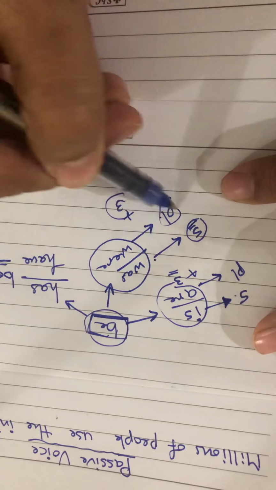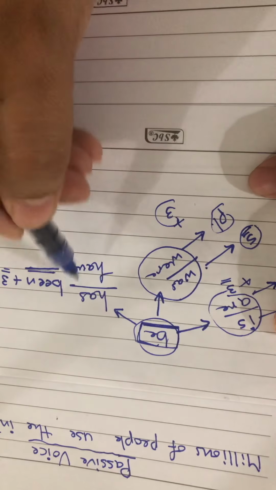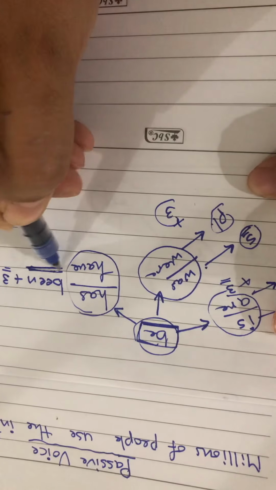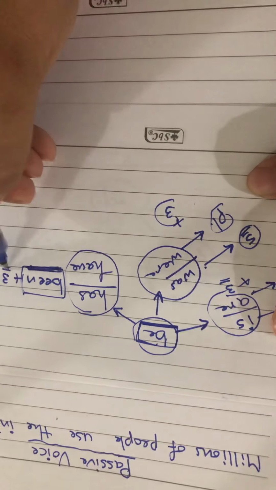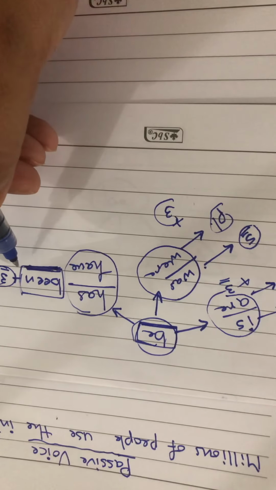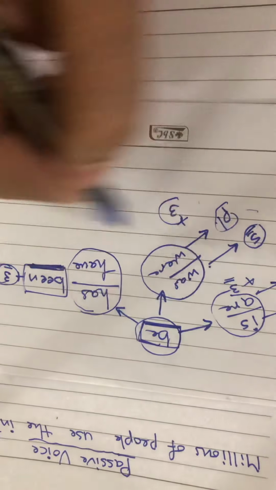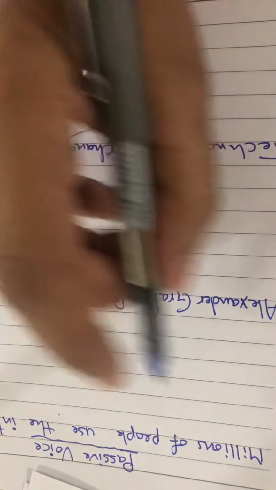If it is plural, we use were. With the present perfect, after has and have, we use the third form of verb to be, that means been, with the past participle of the verb. Okay, this is first of all.